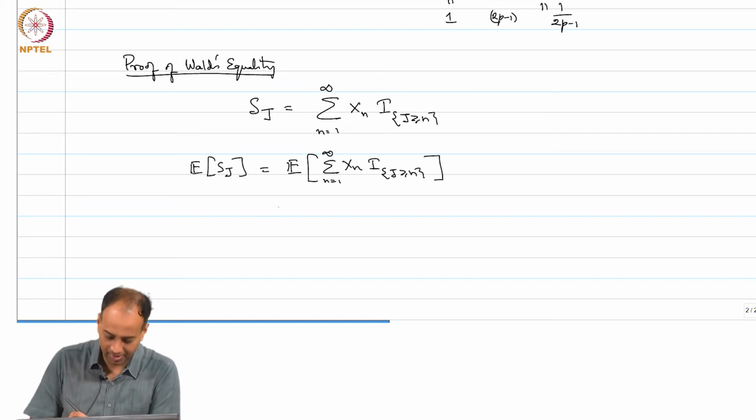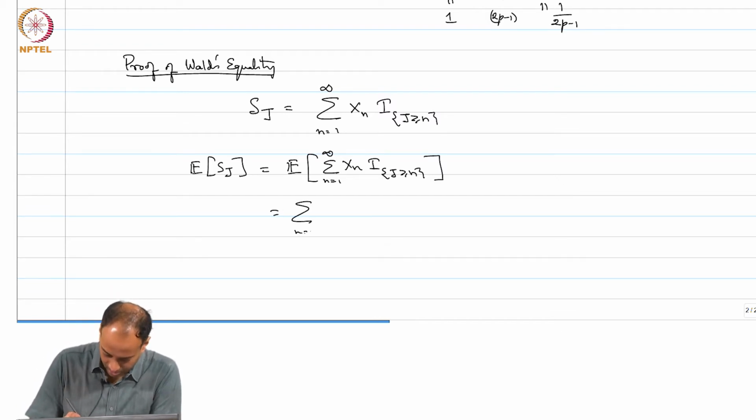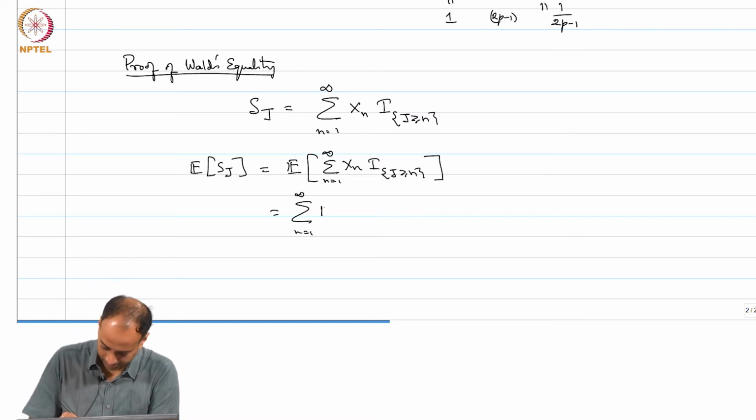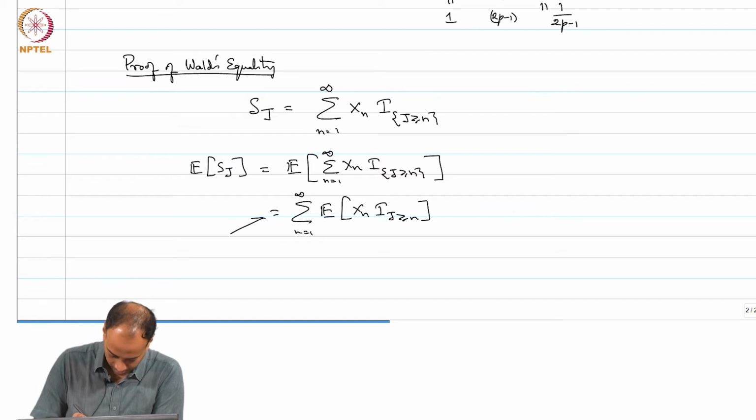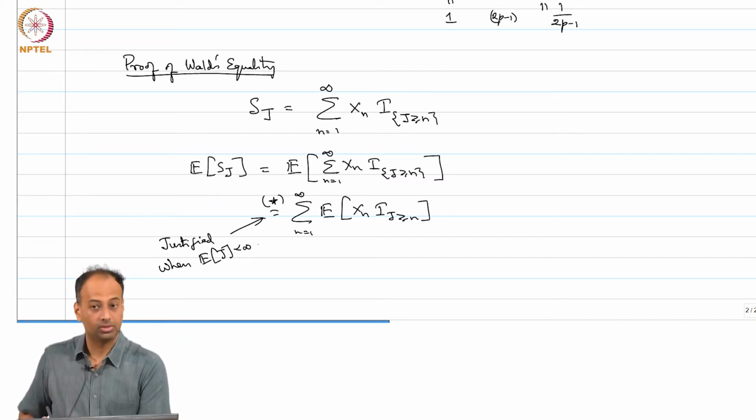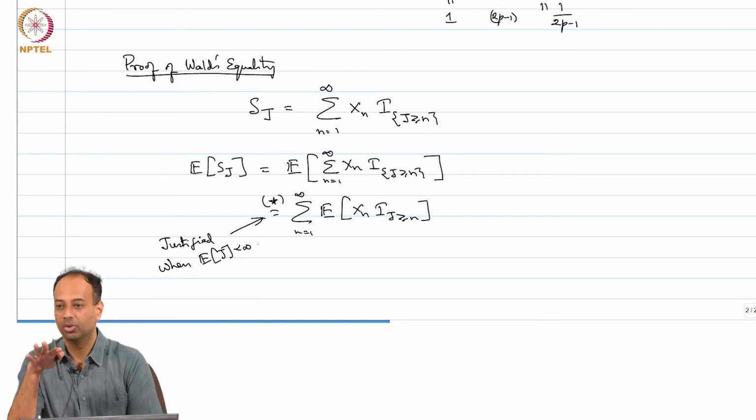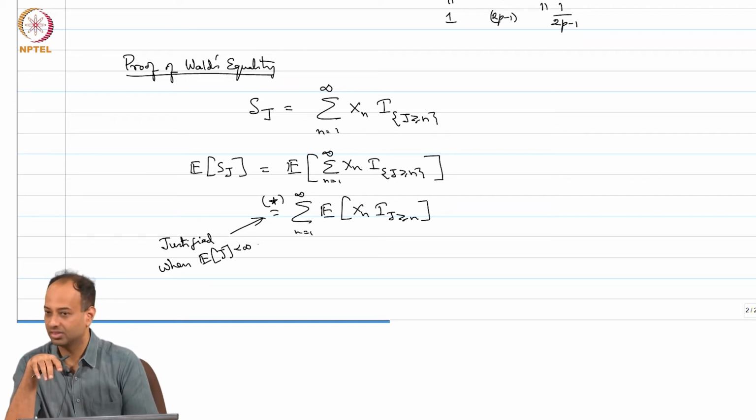I will eventually show that this works. I will write the sum from n equals 1 to infinity of expected X_n. This is justified; let me call this star, justified when expected J is finite. I will justify this later. Just take it for now, we will get back to this and prove that the star is justified.